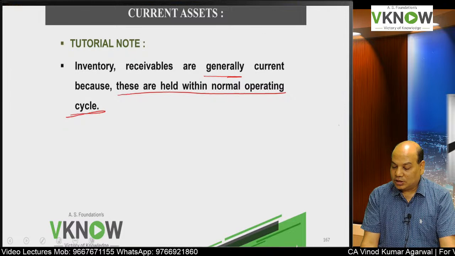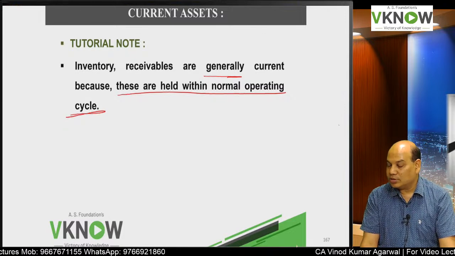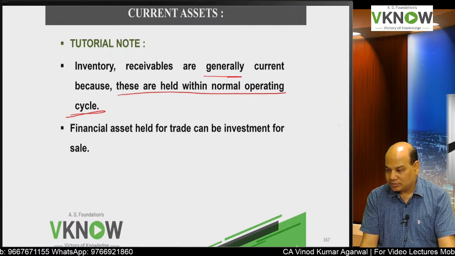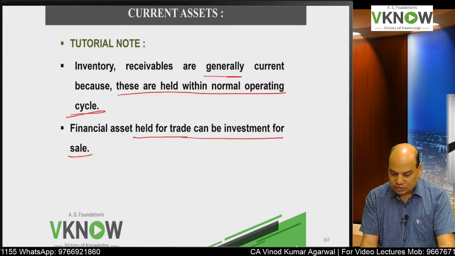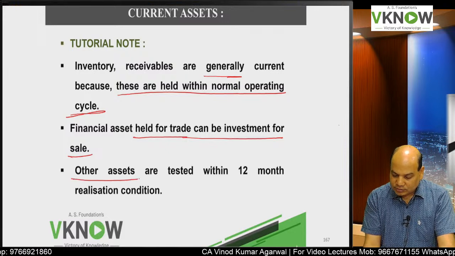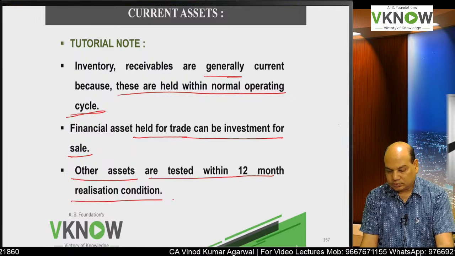Then that particular debtor will be put in non-current. Financial asset held for trade can be investment for sale. So this will be current. For other assets, apply the test of realization within 12 months.